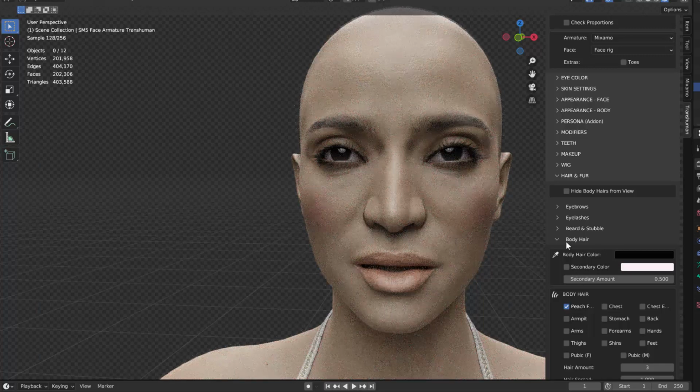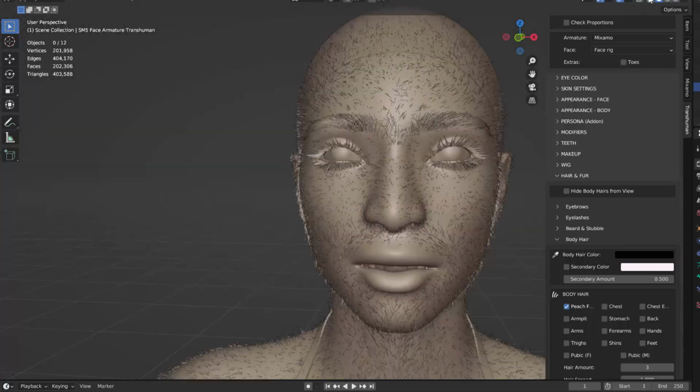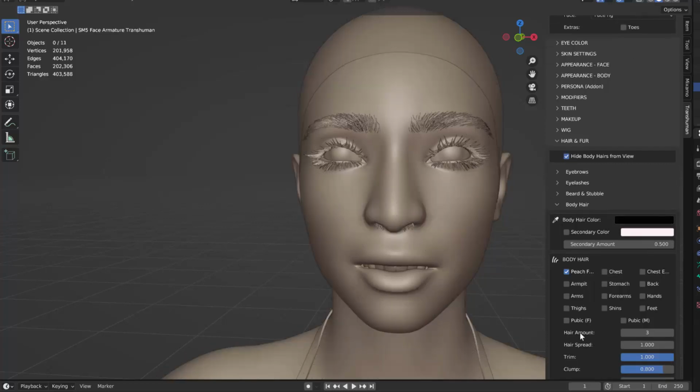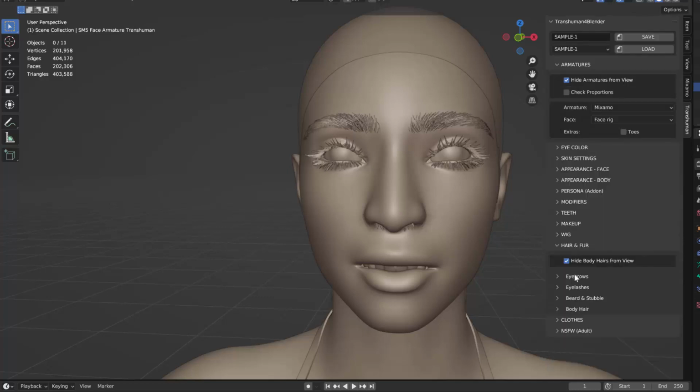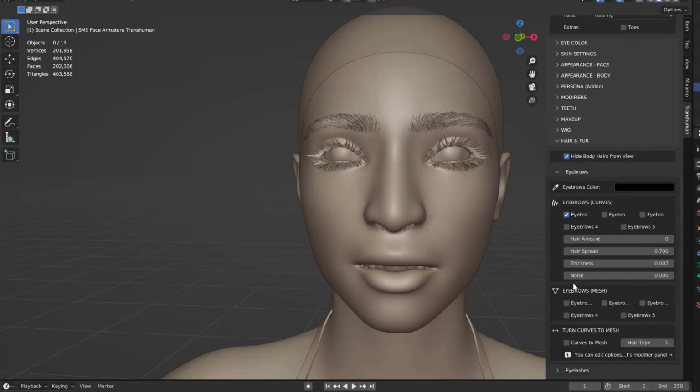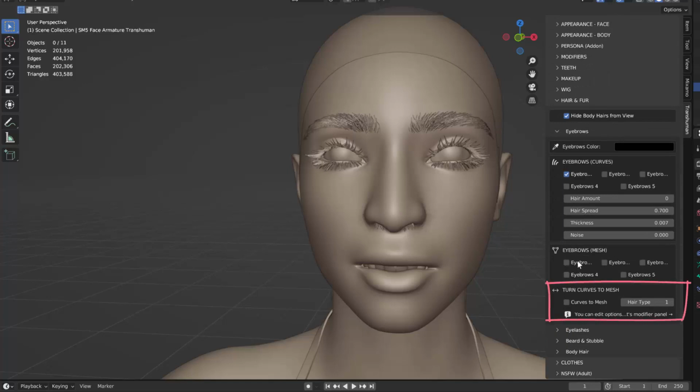It's not very visible in the Blender preview, but if we go to the viewport shading, you can see that there's a lot of hairs covering the body of the character. And to make it less distracting, we can hide them by clicking Hide Body Hairs from View. There is an option in Transhuman for Blender to turn all the hairs into mesh cards for real-time characters or characters that need to be exported outside of Blender.